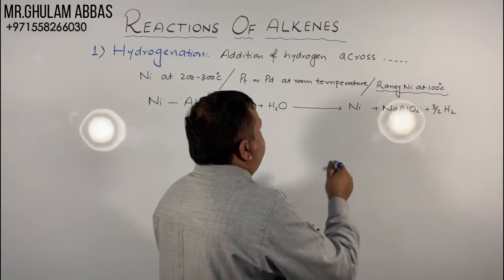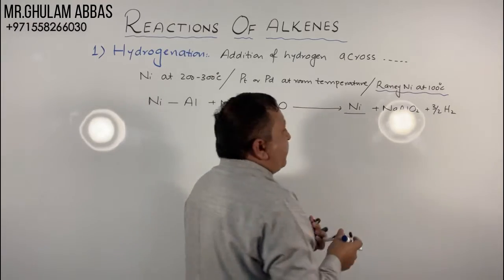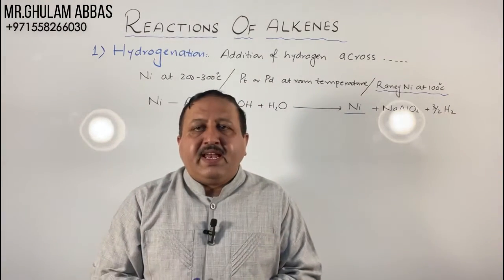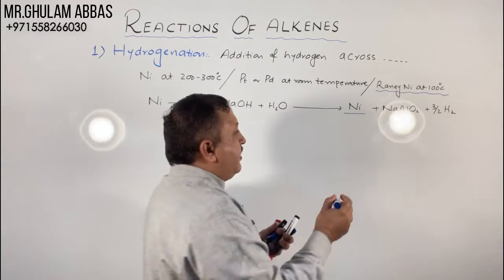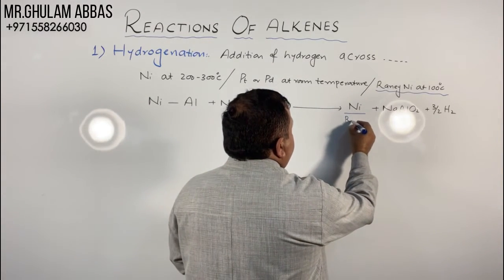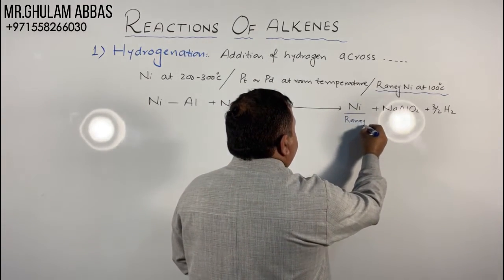So this nickel which is obtained from nickel aluminium alloy is called Raney nickel.